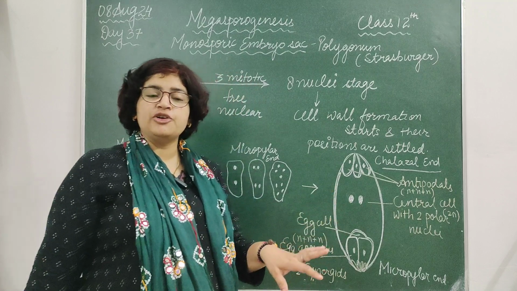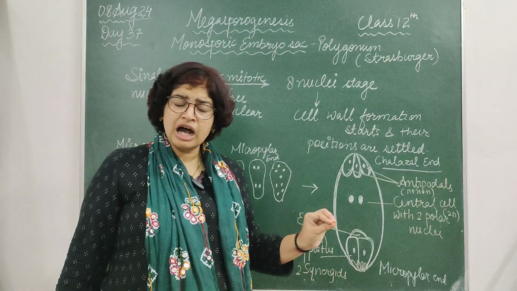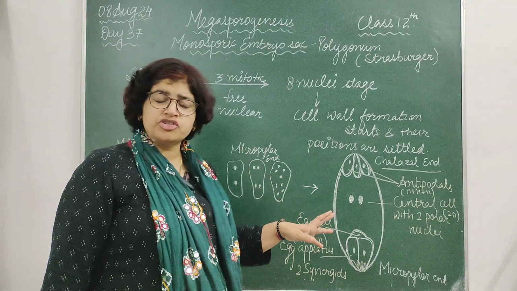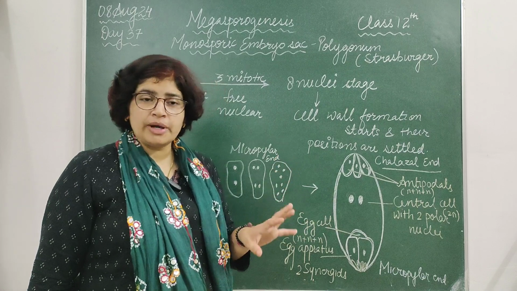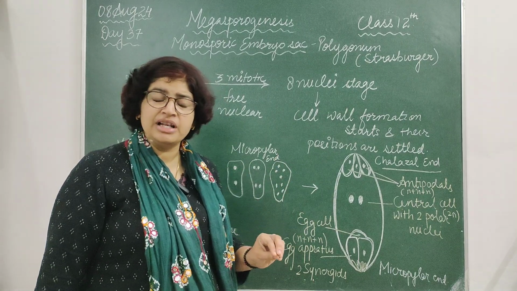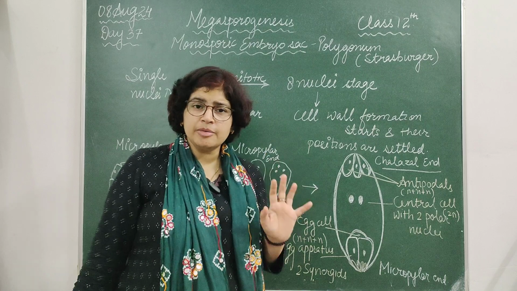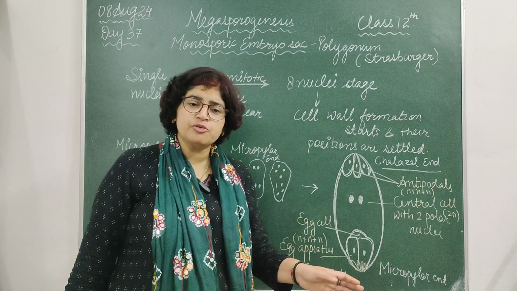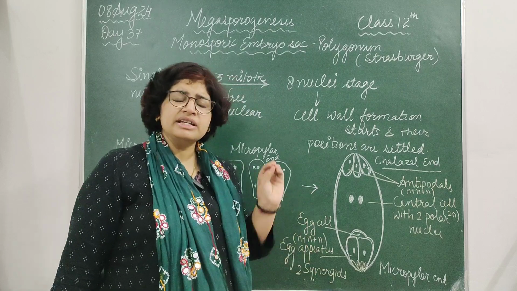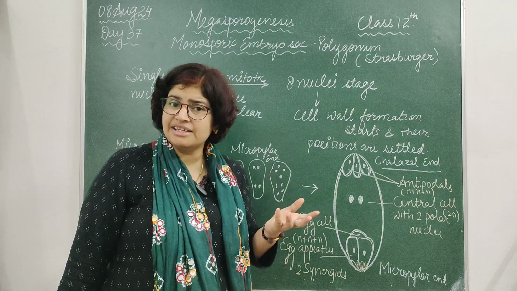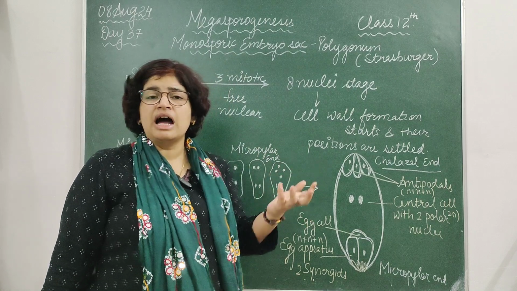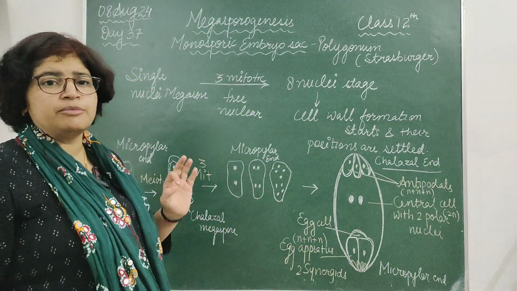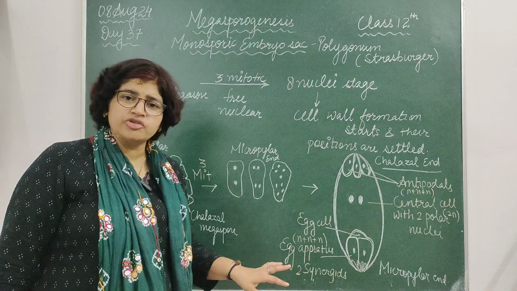In my next video, we will study how to calculate the number of meiotic and mitotic divisions in megasporogenesis or microsporogenesis. Such questions will be asked in your NEET exam as well as in your board exams, so be prepared for that. We will study numericals on the basis of microsporogenesis and megasporogenesis, including the number of mitotic and meiotic divisions: if a particular seed is given, how many meiotic and mitotic divisions have taken place in its formation. So in my next video, we will study the numericals, and this is all about megasporogenesis. Thank you.